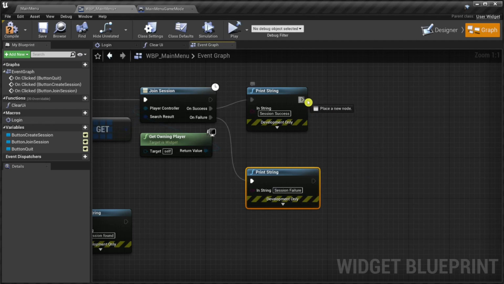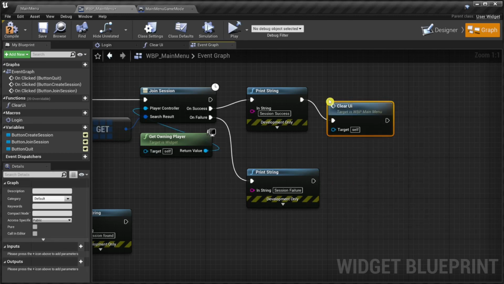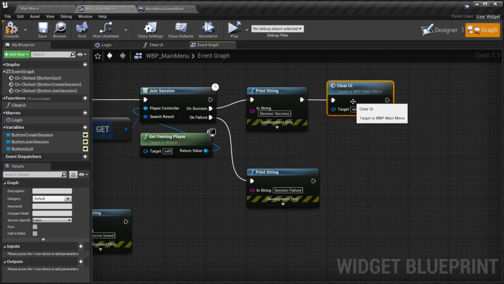On success, we also call clear UI, which is the function we created earlier to remove the main menu. When joining a session, we do not need to open a map. The client will automatically travel to the server map, and this means we are done after clearing the UI.